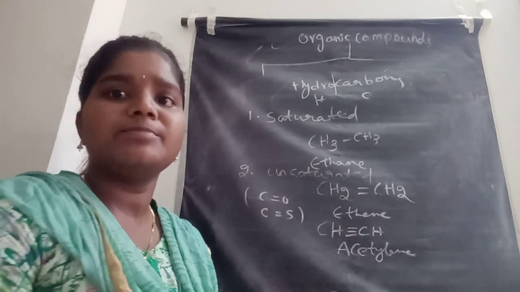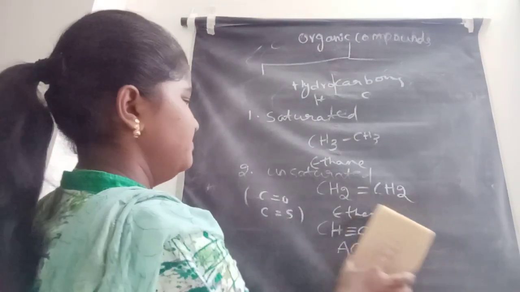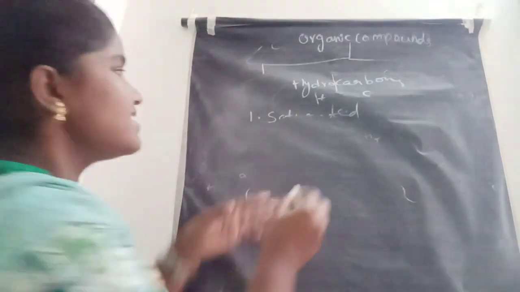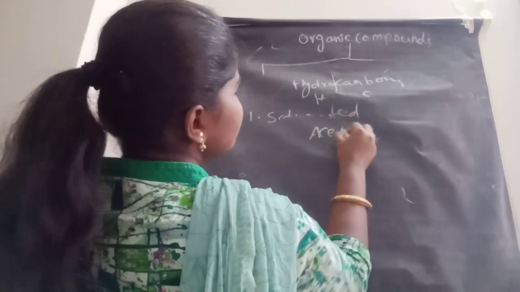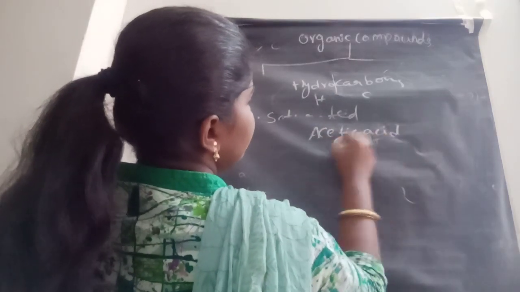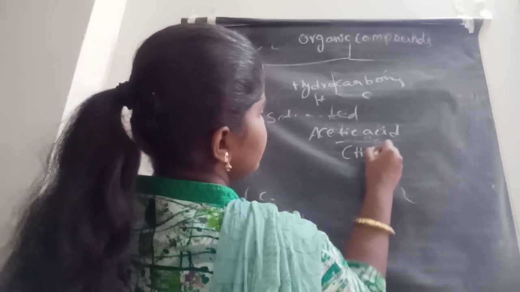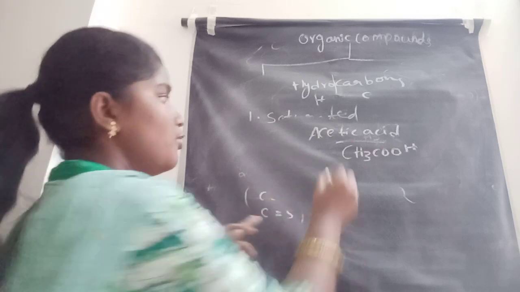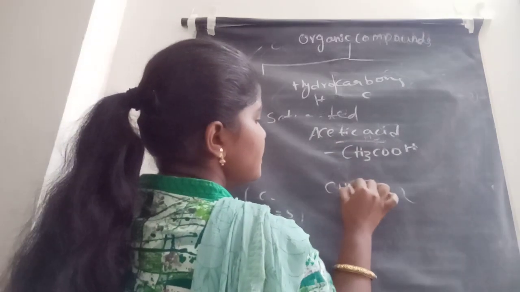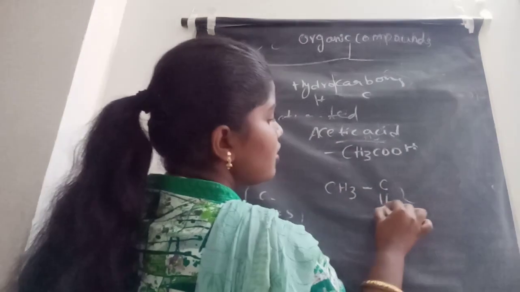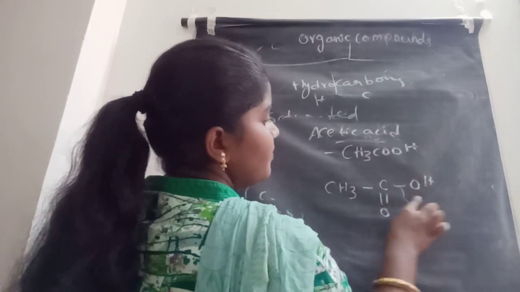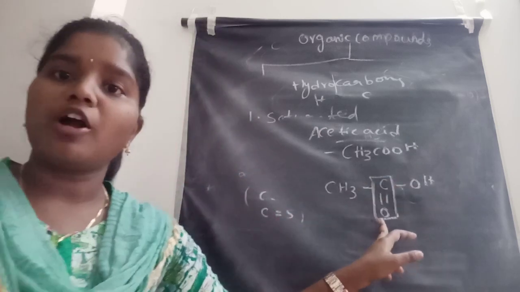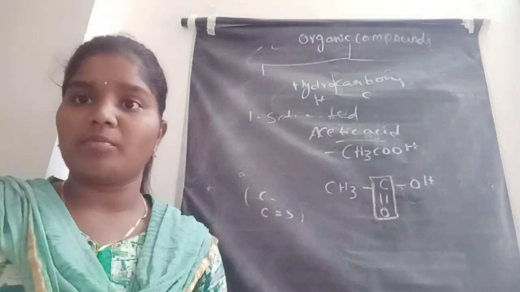Let us take acetic acid. The acetic acid formula is CH3COOH. We all know this. The structure is CH3 C double bond O OH. Here the compound contains C double bond O other than the hydrocarbon.